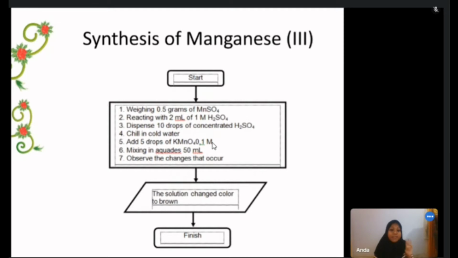Synthesis of manganese 3. Step 1: weigh 0.5 grams of MnSO4. Step 2: react with 2 ml of 1 molar H2SO4. Step 3: dispense 10 drops of concentrated H2SO4. Step 4: cool in cold water. Step 5: add 5 drops of 0.1 molar KMnO4. Step 6: mix in 50 ml Aquades. Step 7: observe the changes that occur. The result changes color to brown. And then finish.